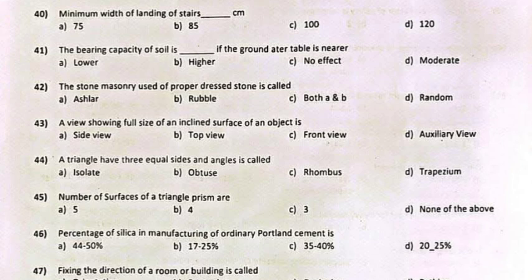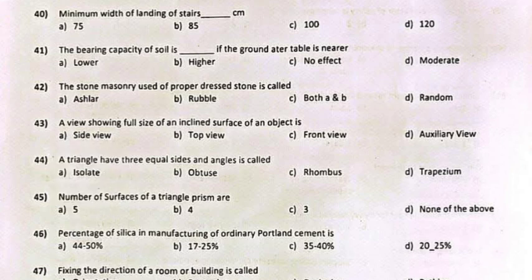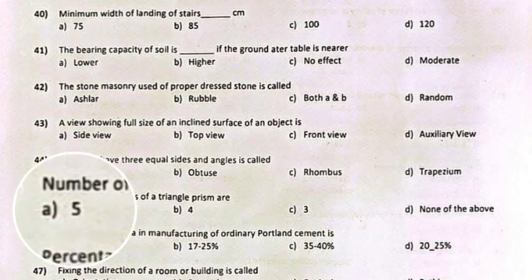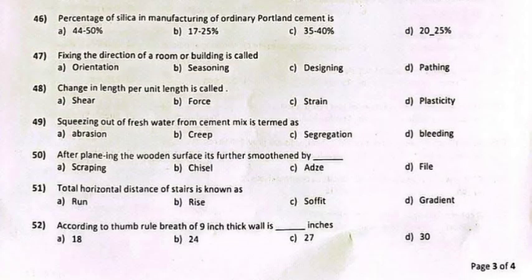Question 44. A triangle having 3 equal sides and angles is called. Answer: A. Equilateral, as per given paper. Question 45. Number of surfaces of a triangular prism. Answer: A. 5. Question 46. Percentage of silica in ordinary Portland cement is. Answer: D. 20–25%.